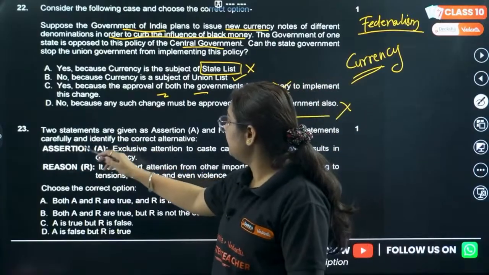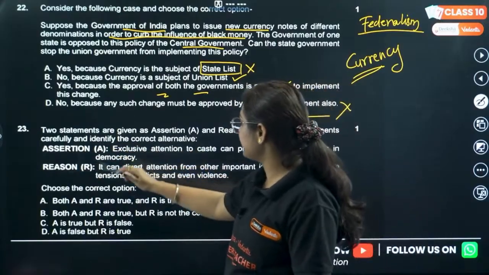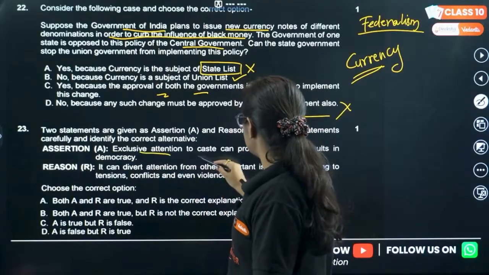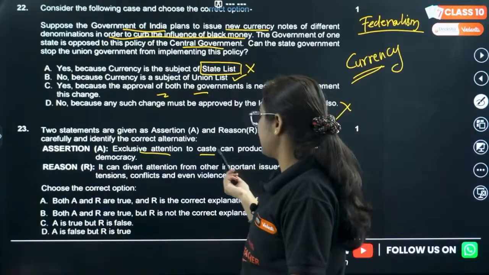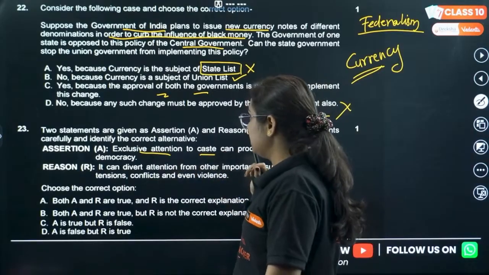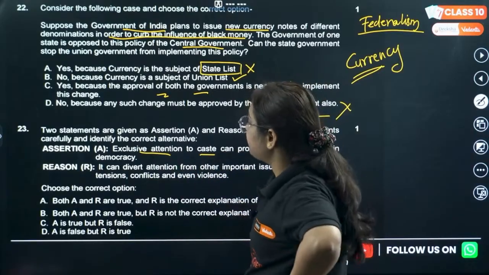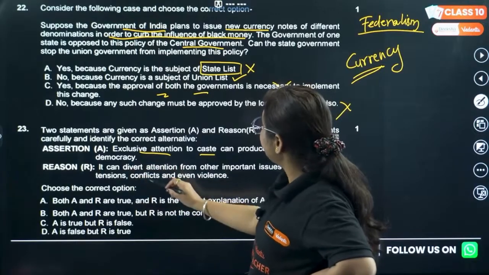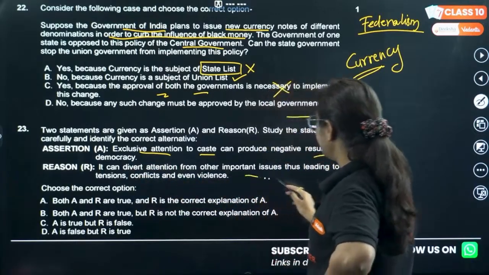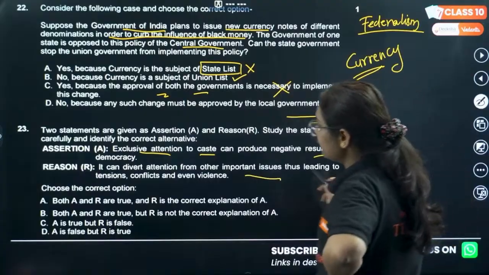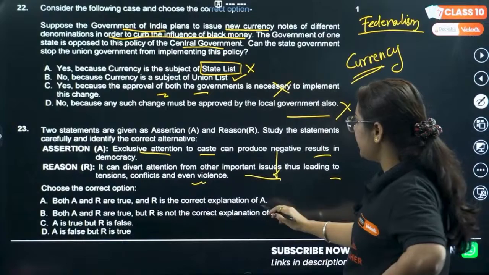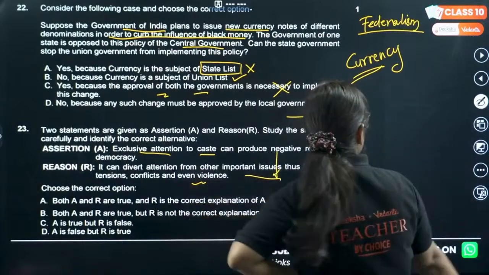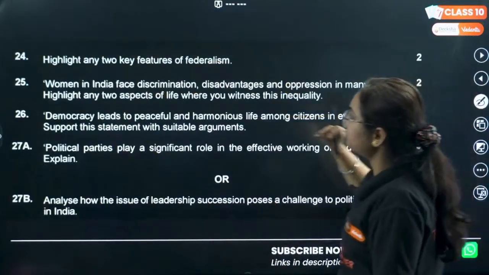Question 23 is in the form of assertion and reason. Directly reading the assertion: exclusive attention to caste can produce negative results in democracy. Exclusive, separately, fine. Reason R: it can divert attention from other important issues, thus leading to tensions, conflicts, and even violence. A is correct. Both are true and R is the correct explanation of A.